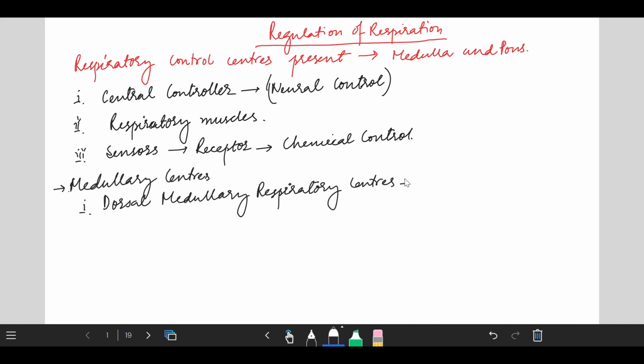This center is actually associated with the inspiration process, or it is responsible for the inspiration process, and this neuron exhibits a cycle of activity that can establish the basic rhythm of the respiration process. So we can write that it controls the inspiration process, and that's why we can say that it is known as the inspiratory center. And it can establish a basic rhythm of respiration.